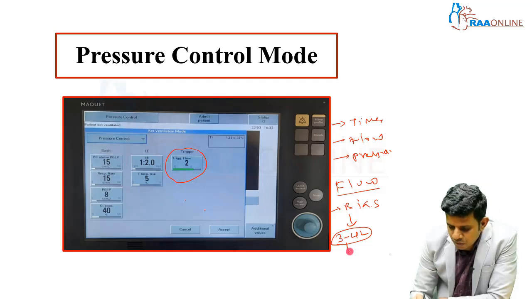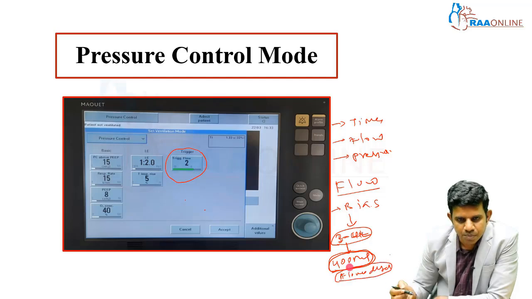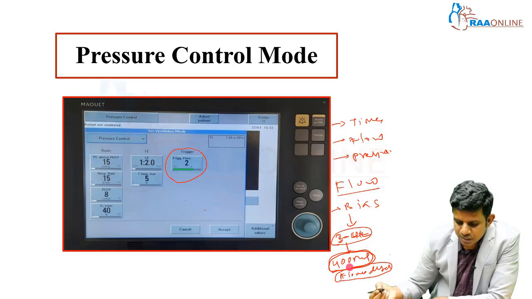For example, you kept 3 to 4 liters of flow. The patient generated negative pressure and sucked 400 ml of air. So the ventilator detects that some amount of flow is sucked by the patient. There is a flow deficit. The ventilator finds a flow deficit in the circuit. So it thinks, oh, the patient is taking a breath, so I have to give a breath. So it is called flow trigger, based on the flow change.